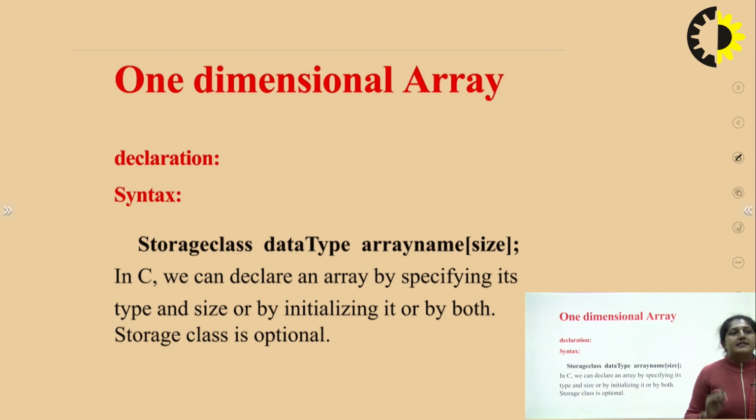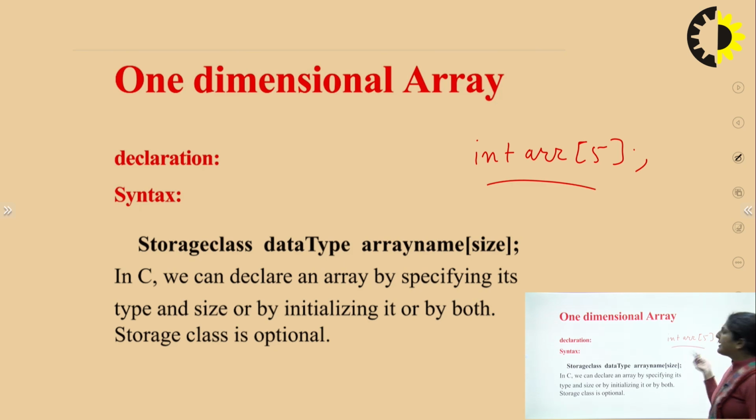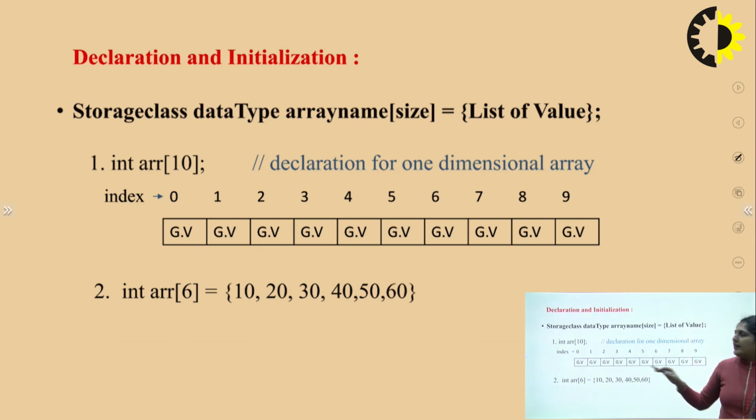In C, we declare any array by specifying its type and size, or by initializing it, or both. Storage class is optional. So for the 1D array, now we are seeing an example like this, int arr[5]. This is a 1D array. These are 1D arrays. I have told you earlier the different ways of initializing and declaring the 1D array.